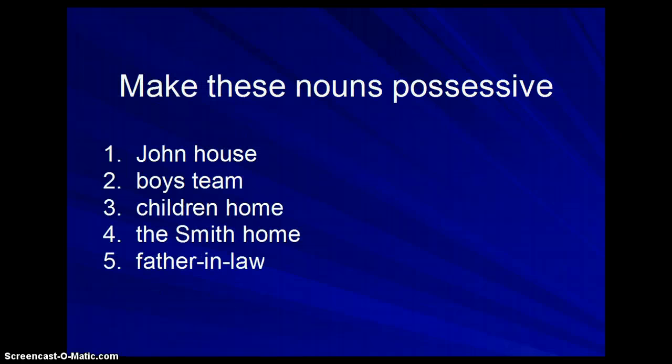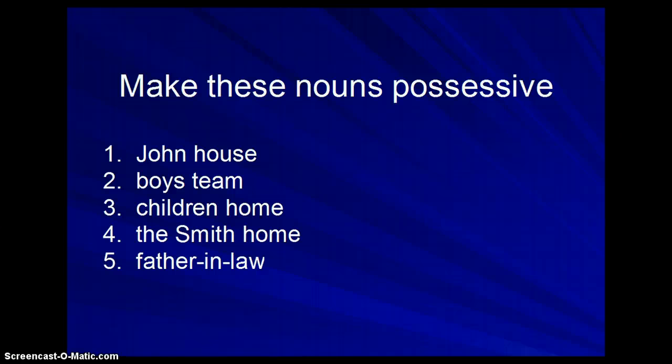All right, so you have 5 nouns and we're talking about what they possess, but they're not done correctly. So you need to add apostrophes and S's in the appropriate spots to make those nouns possessive. So last time, pause the video, make these nouns possessive, play it and see if you get them right. All right, if you're ready, here we go.